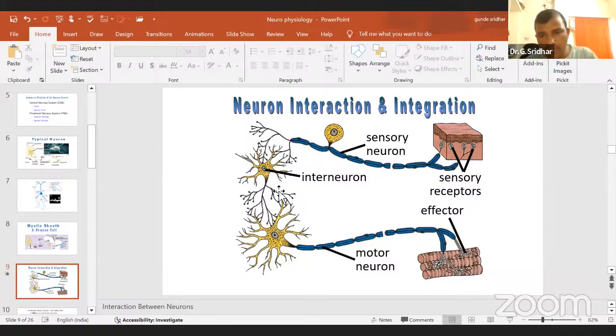Then the integrated information has to reach the effector organs. Smiling means your facial muscles will contract. Crying means your eye muscles will contract. The effector organ gets the signal through the motor neuron. This is about neuronal interaction and integration with the external stimuli and effector organ.